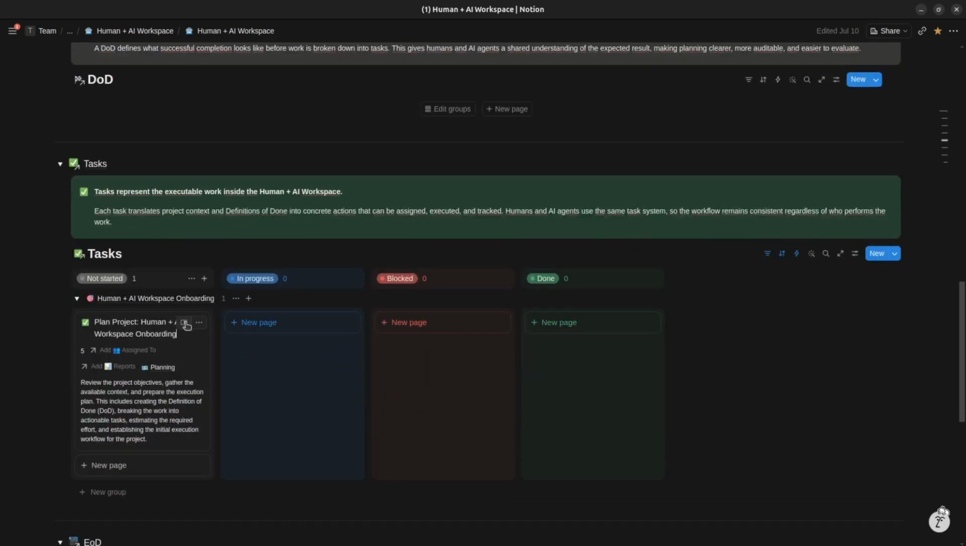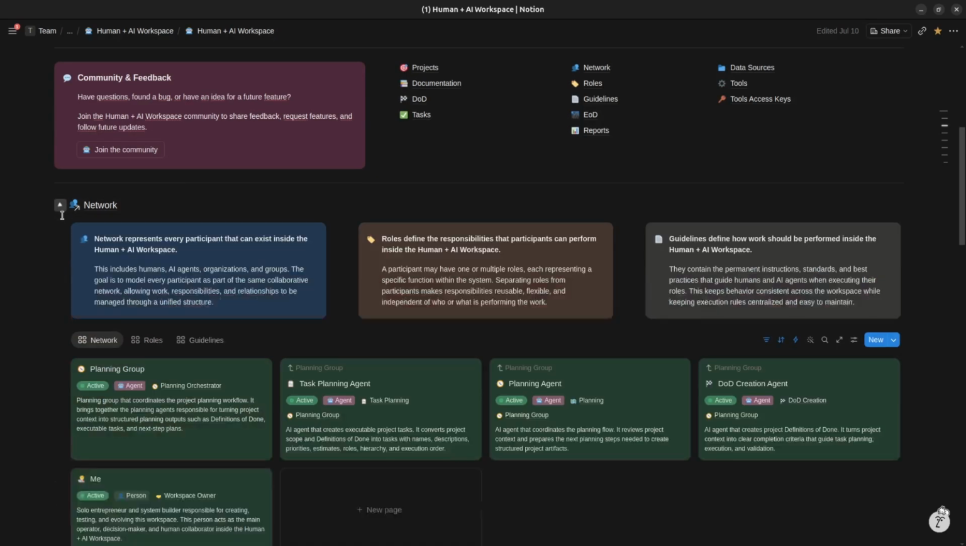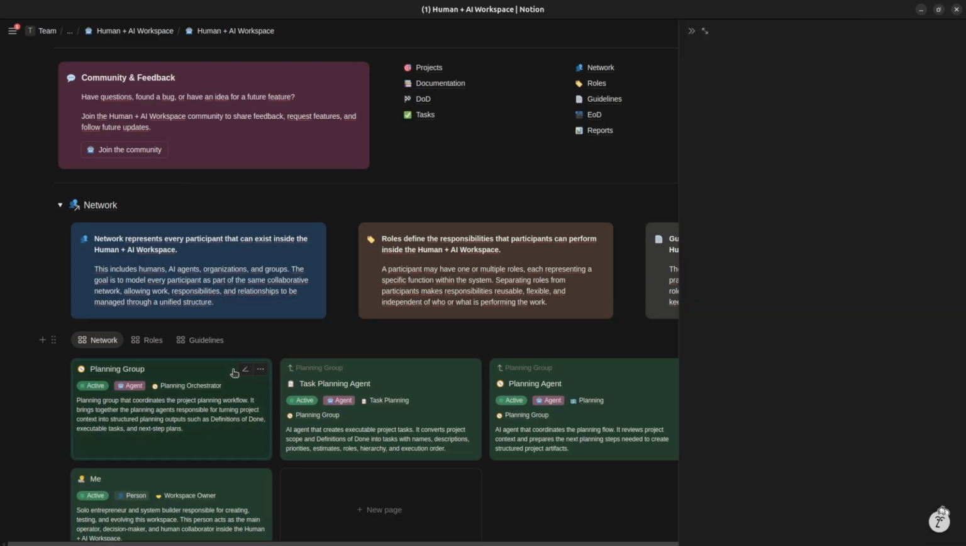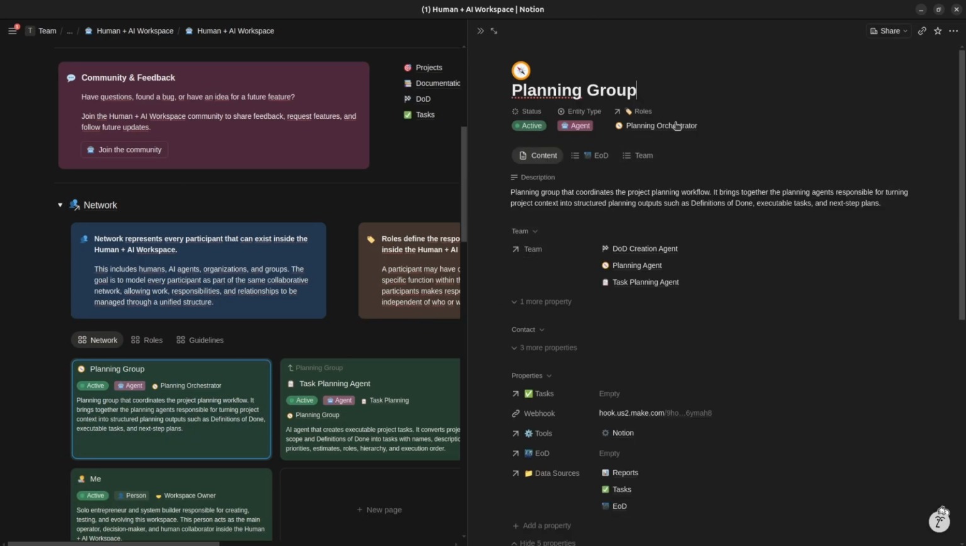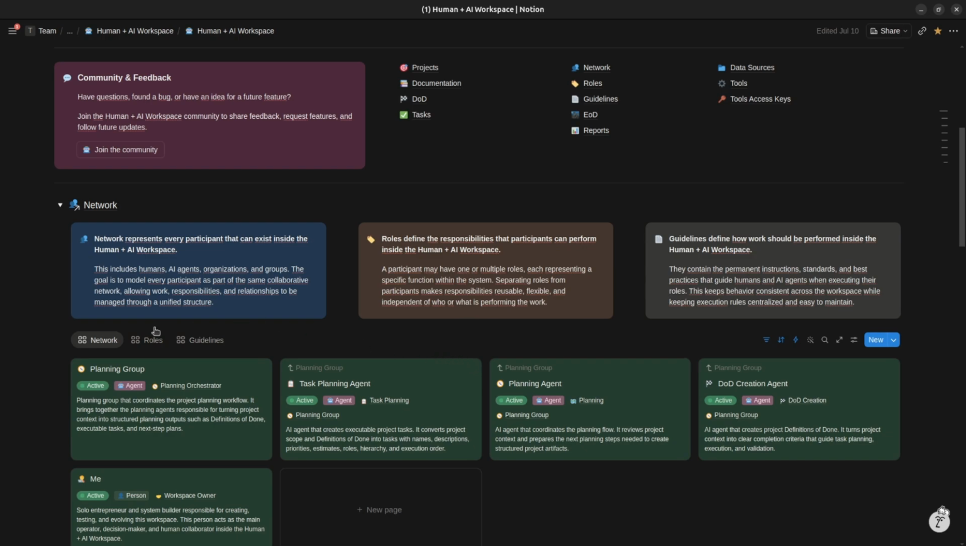The planning group is an AI participant inside the workspace. It coordinates specialist agents responsible for different parts of the planning process. Each agent follows the role, guidelines, and project context stored in Notion.